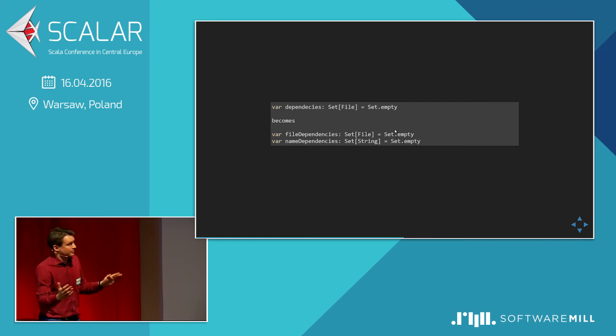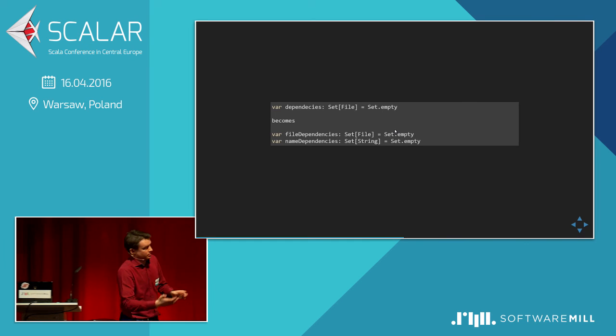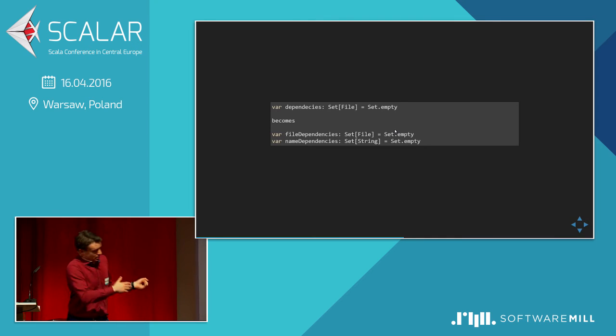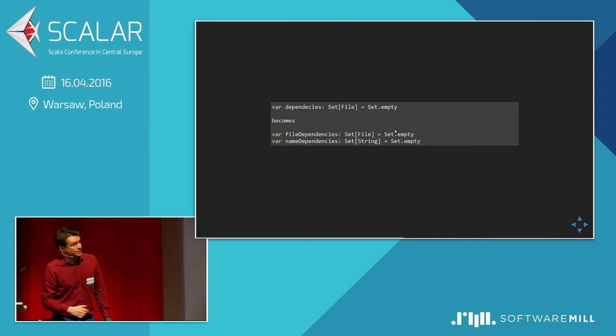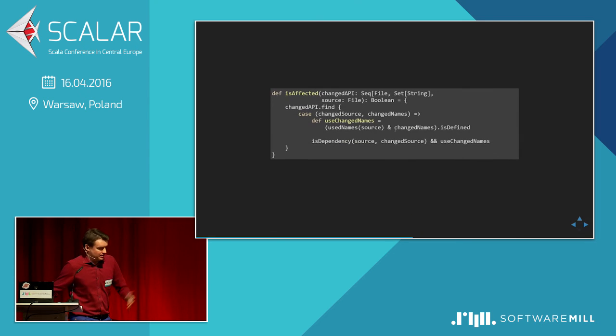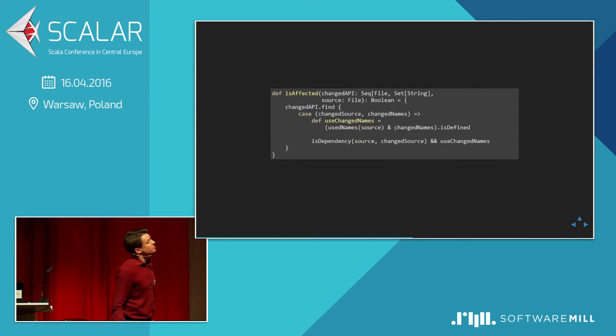If there is a class named foo in my code, I also depend on the name foo. If there are type parameters with a given name, it all goes into the name dependencies. And as previously, we stored the file dependencies. I mean, which files we depend on. By files, I mean source files.